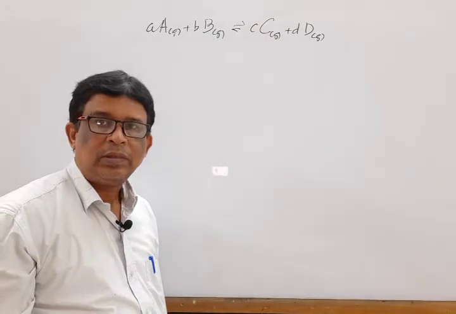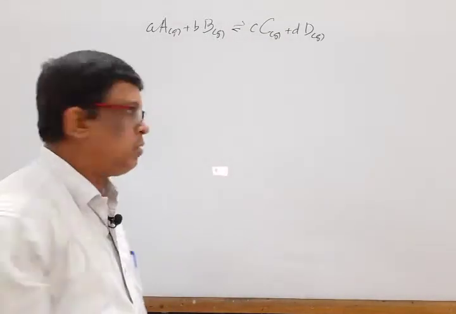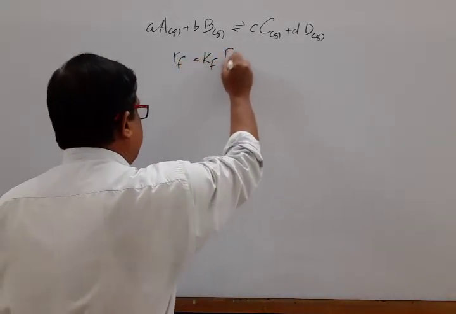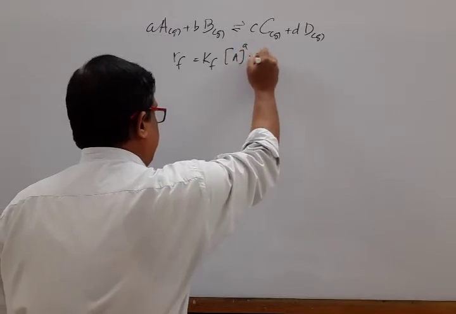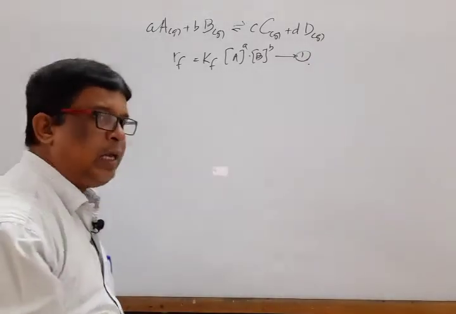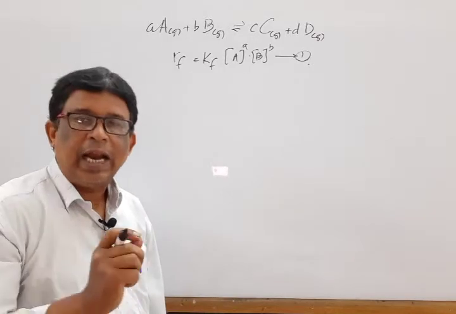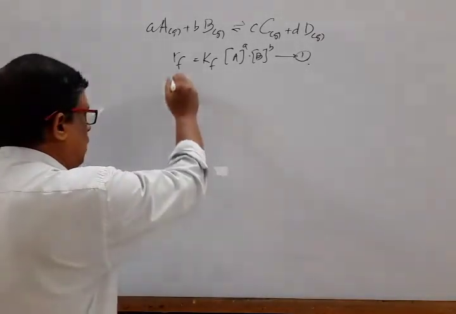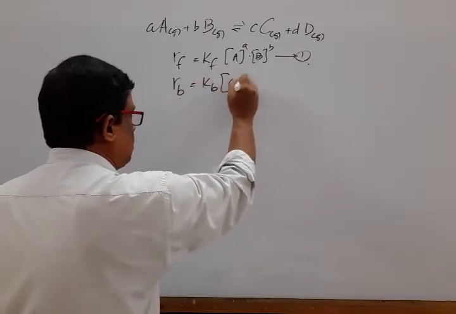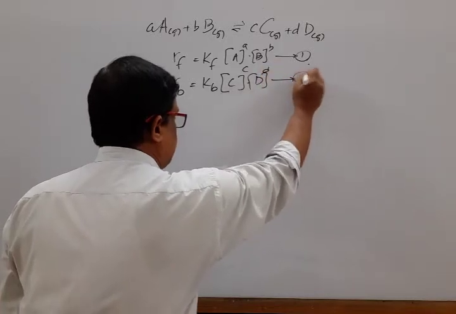Then, according to the law of mass action, the rate of forward reaction, that is Rf, is equal to Kf into [A] to the power a, [B] to the power b, equation 1. Similarly, the rate at which C and D react, that is the rate of backward reaction, Rb, is equal to Kb into molar concentration [C] to the power c and [D] to the power d, equation 2.